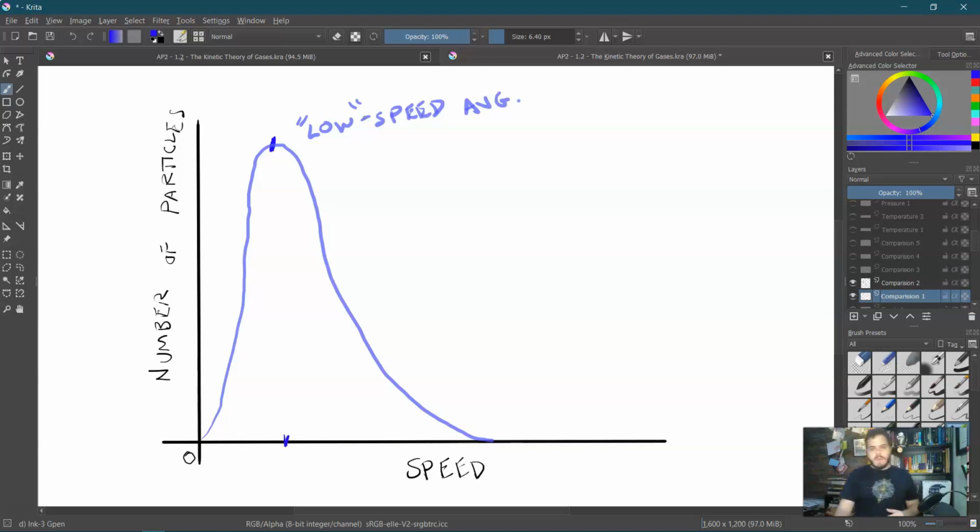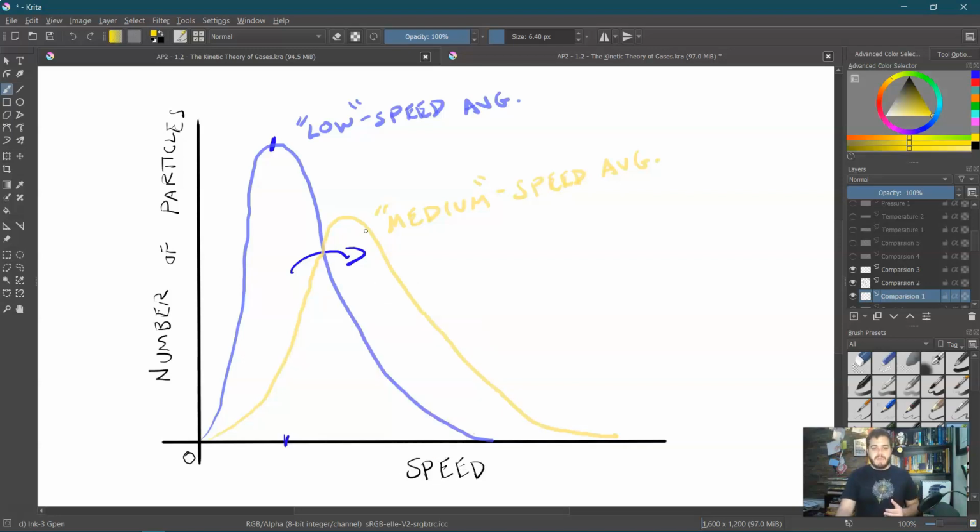But remember, we said that this whole area was the total number of particles. Well, if that's the case, that means if I move to a higher speed average, this is going to start flattening out a little bit, because the total number of particles didn't change. So this area under the yellow curve, which is the total number, must be equal to this blue area under the curve. So even though my average has gone up, my area under the curve stays the same.